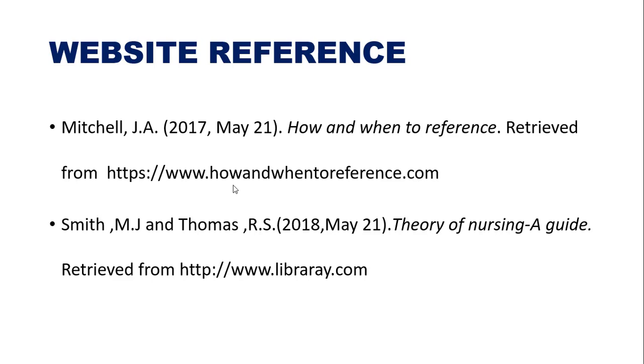You have to write the author name, then the year and the date. This is a website reference of year, month and date, then the topic, that means the title name, then retrieved from where. With more than one author, Smith, M. J. and Thomas, 2018, month and date, and theory of nursing a guide in italics, then retrieved from. This is a website reference, so retrieved from that. You have to write like this.